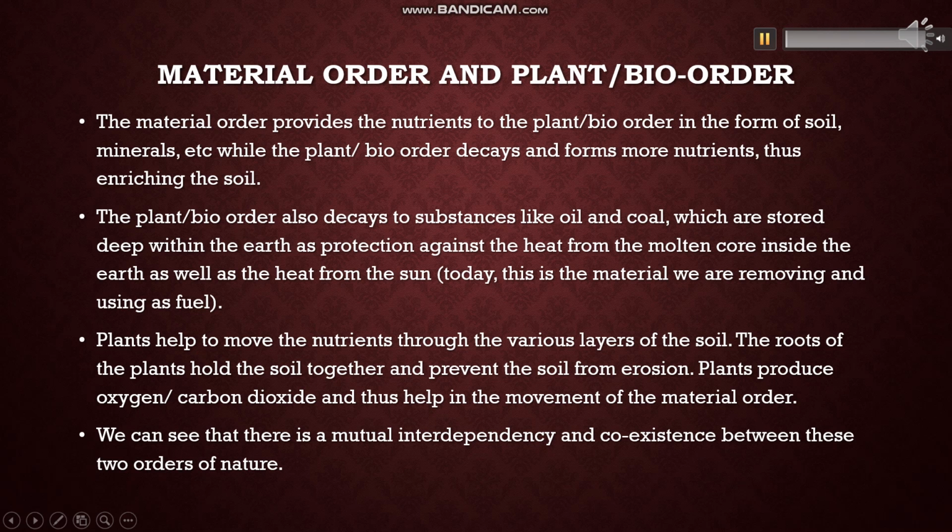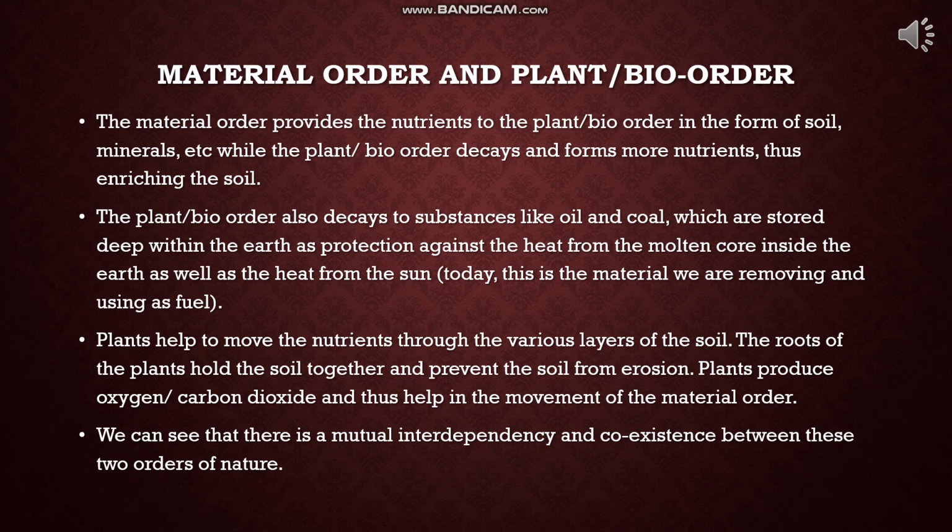In this slide, we will discuss the mutual interdependency between the two orders, material order and bio order. The material order provides nutrients to the plant or bio order in the form of soil, minerals, water, air, etc. While the plant or bio order, when it decays, forms more nutrients and gives them back to the material order, so they are enriching each other.